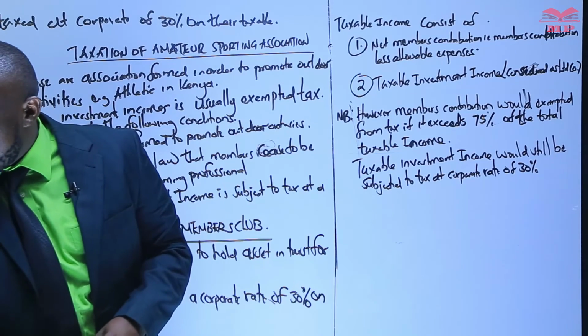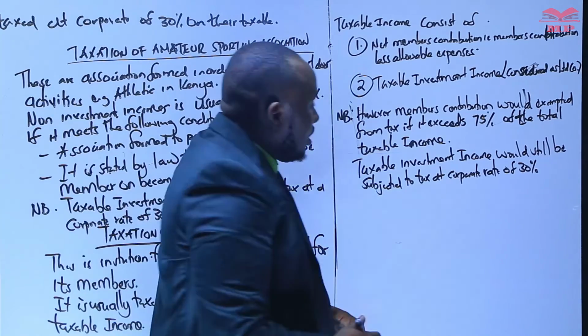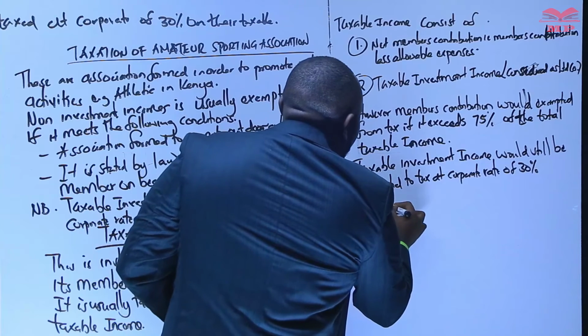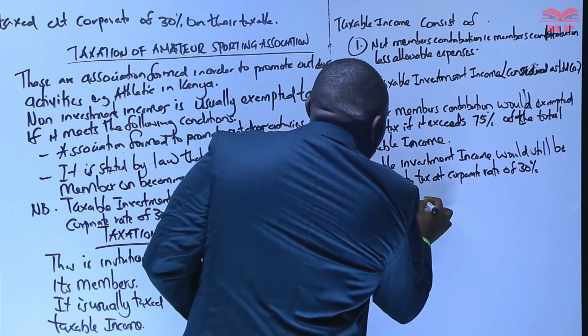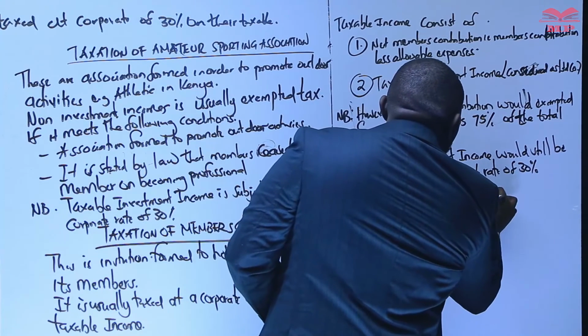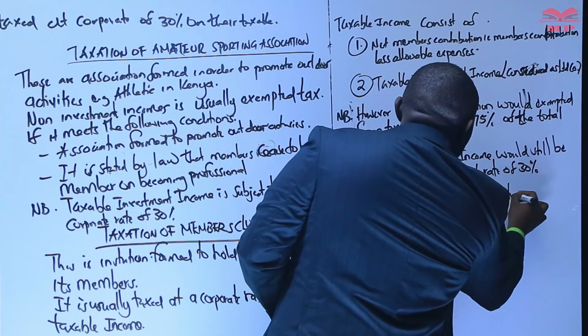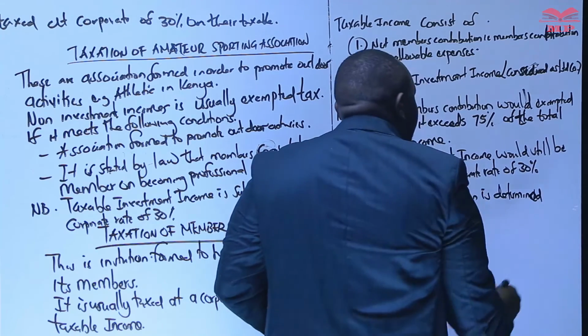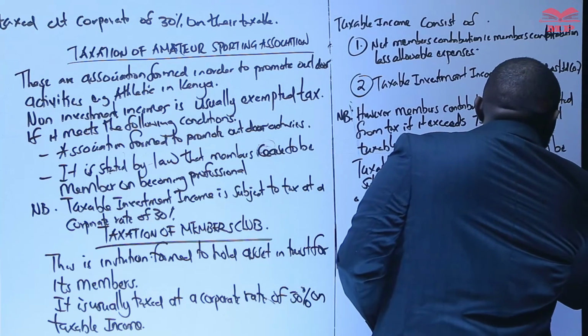So the percentage of members' contribution is determined as follows.